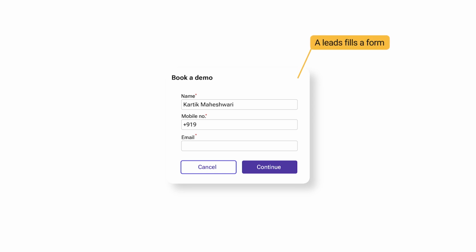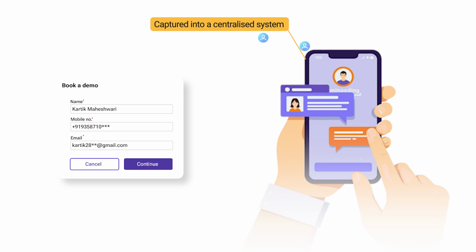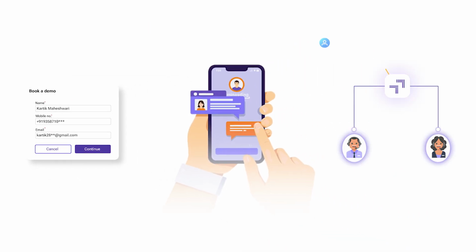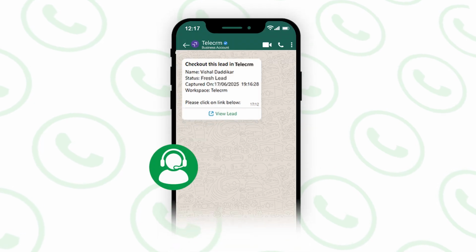A lead fills in a form on your website or from wherever you generate leads. It's instantly captured into a centralized system and it is stored there. And at the same time, it is assigned to the right sales rep, who is also notified that a new lead has been assigned to him. So with automation, you have eliminated the need of any Excel entries, and you have ensured that no lead is missed or lost because of manual processes. Plus, you won't be wasting any money on Google Ads because your sales team will now be calling 100% of your leads.